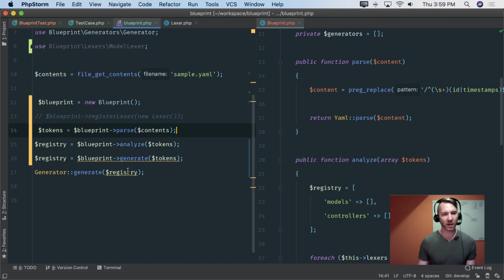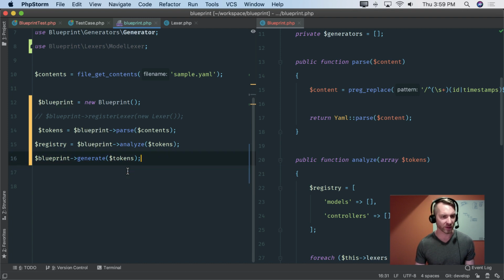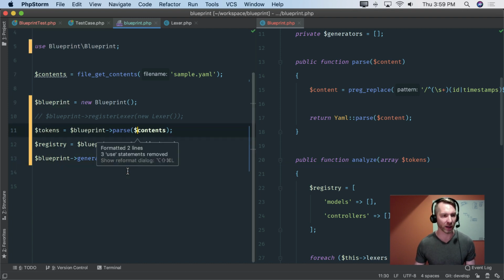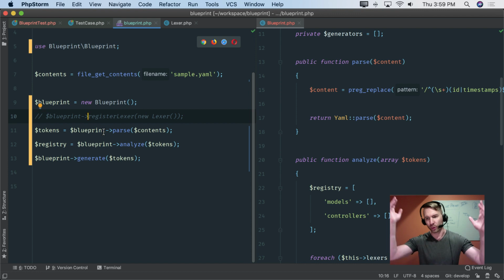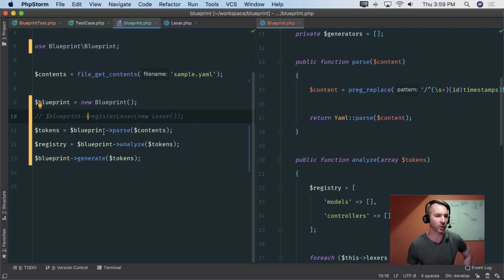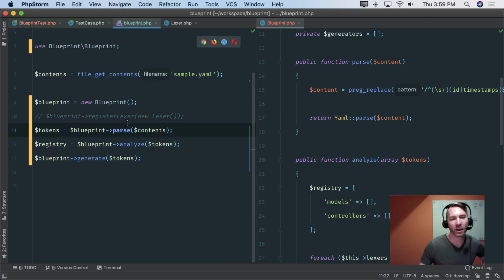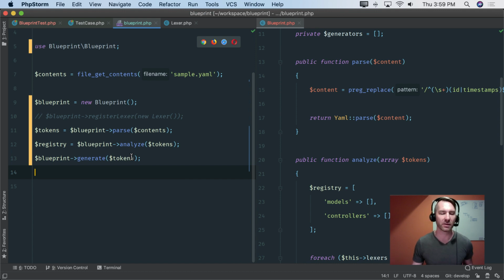And it might seem a little silly that I'm doing these things separately. Like again, you might think, okay, well, why not just call blueprint run or execute or something like that, or build? And you could. But I like breaking these up because I think there's an opportunity. You have to think about the extensibility of this as an open source project. This is something I normally would call YAGNI on, but as an open source project, I want to make sure there's hooks in here for people to be able to do different things with Blueprint.